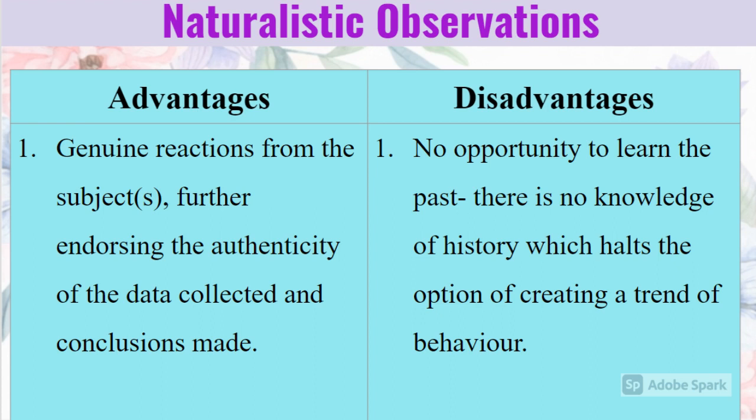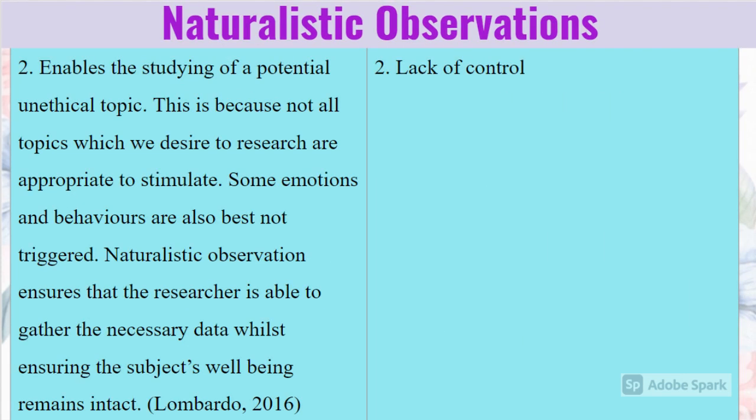Advantages: Number 1. Genuine reactions from the subjects further endorse the authenticity of the data collected and conclusions made. Disadvantages: Number 1. There is no opportunity to learn the past. Advantages: Number 2. This enables the studying of a potentially unethical topic. Not all topics we desire to research are appropriate to stimulate. For example, discussing complex topics such as gender with children can become unethical if extreme caution is not placed. Some questions and simulations can negatively impact the child's development. Parents may also be skeptical about allowing their children to be examined, which shortens the potential sample size.